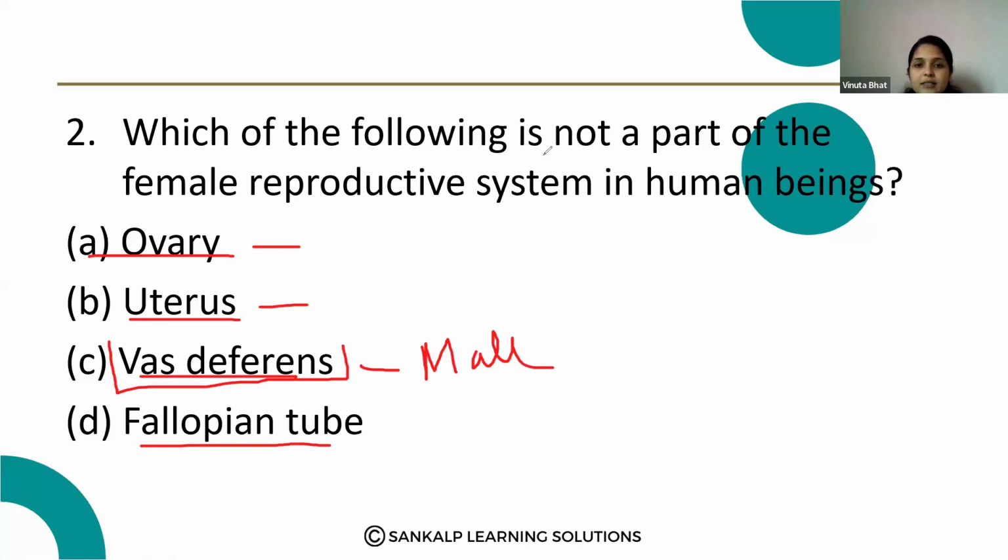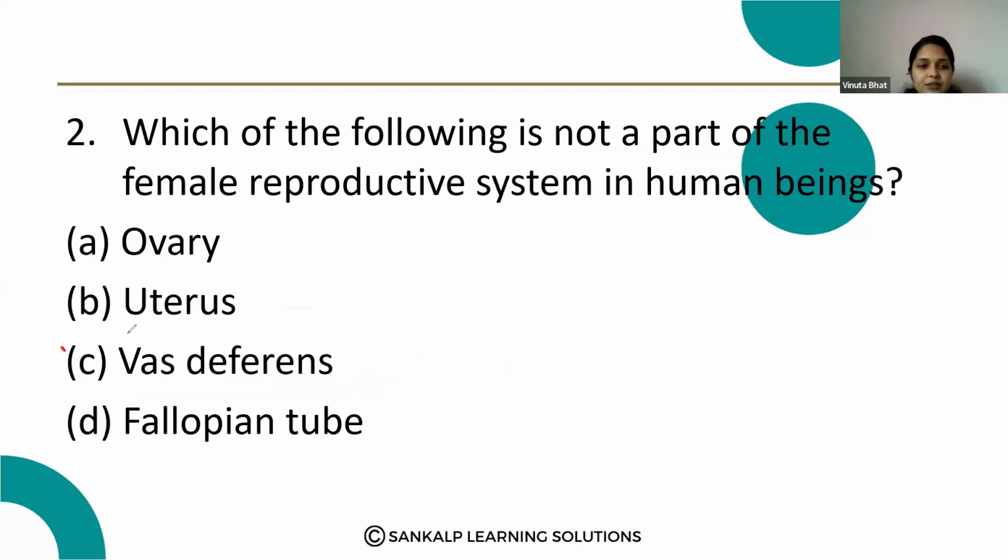So here they asked which is not a part of the female reproductive system, that is option C, vas deferens, and yes, fallopian tube is also a part of the female reproductive system. The correct answer is option C, vas deferens.